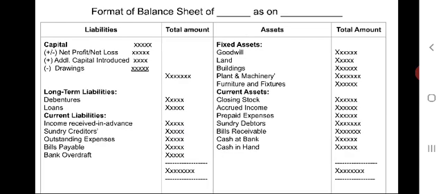Even balance sheet can be prepared vertically, but here I am showing you the horizontal method of preparing balance sheet. Liabilities in the first column, total amount of liabilities in the second column, next assets column, total amount column.